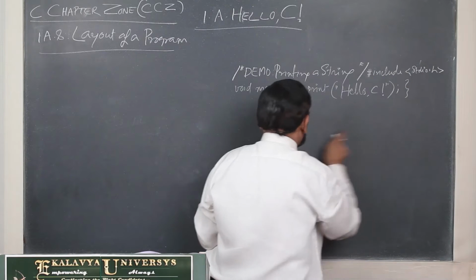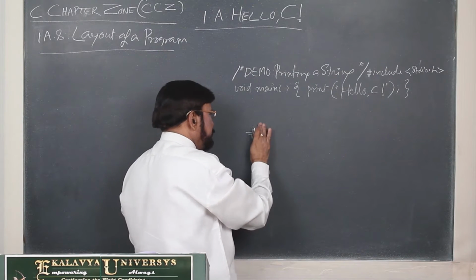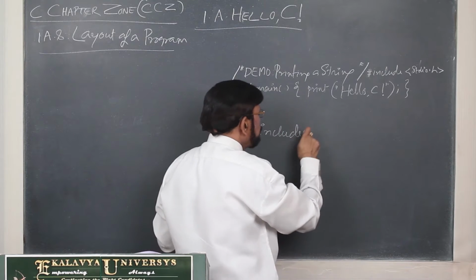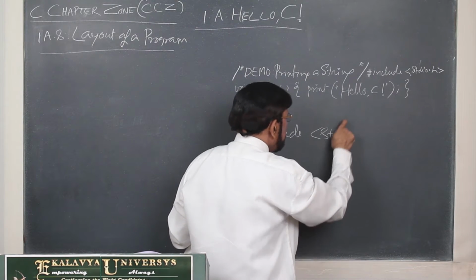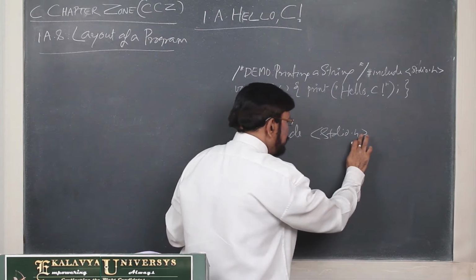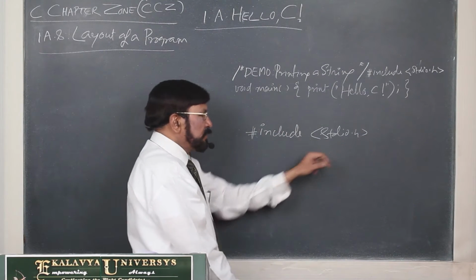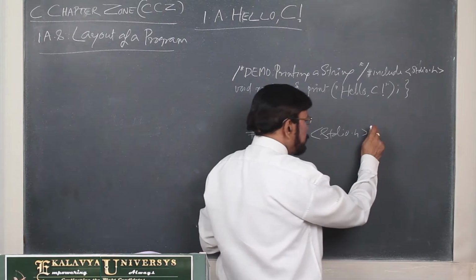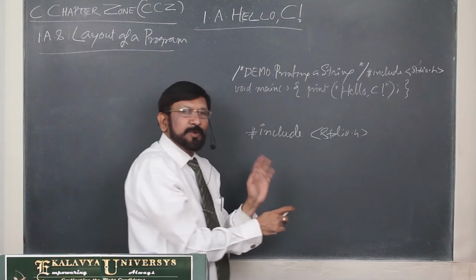Here I have written one code, already explained. This is a preprocessor directive: include stdio.h, enclosed by angular brackets. After that, we should not write any semicolon.